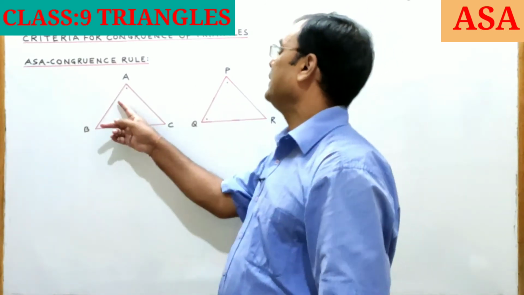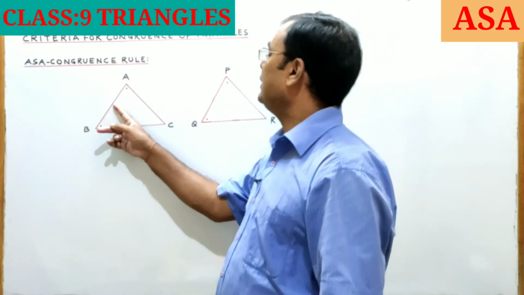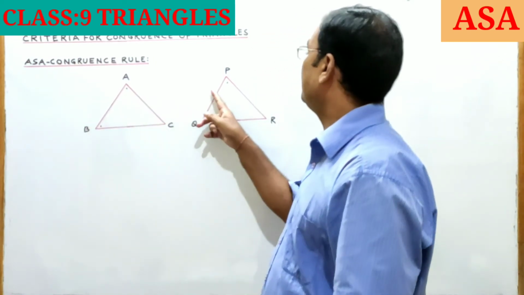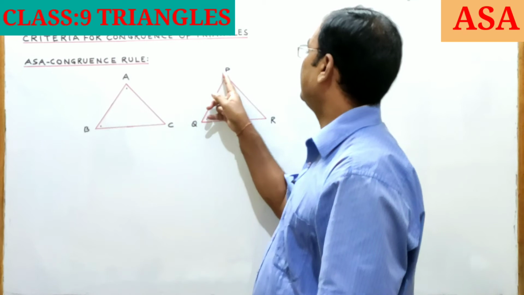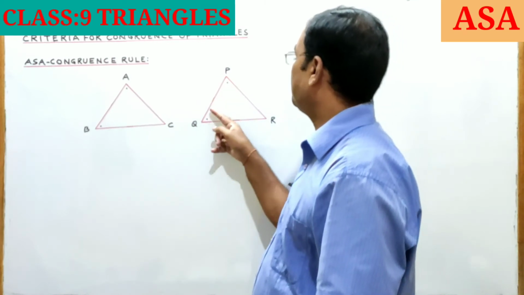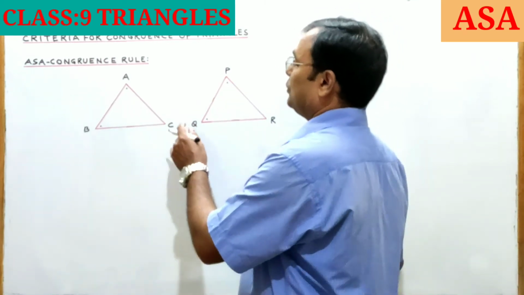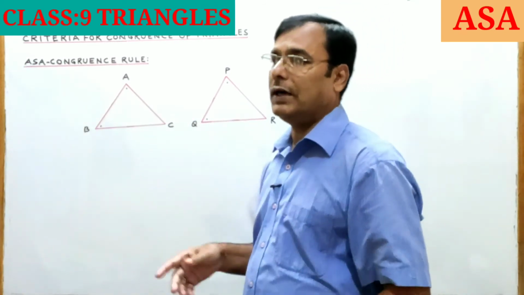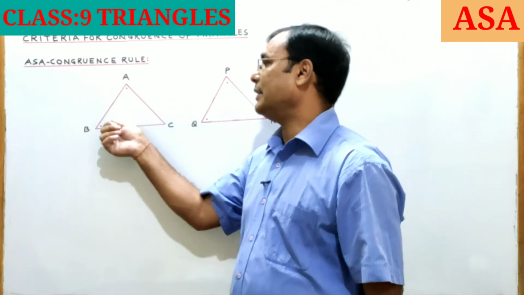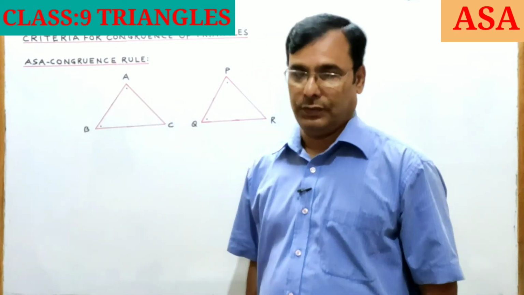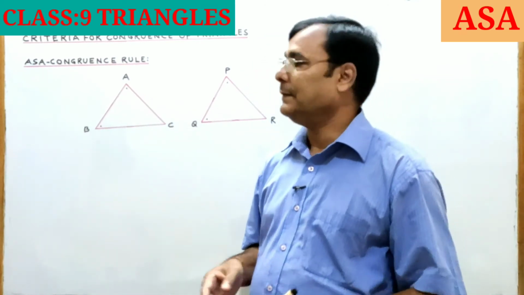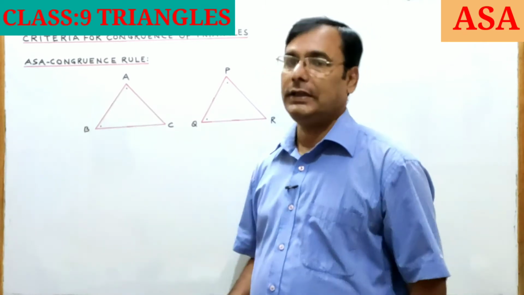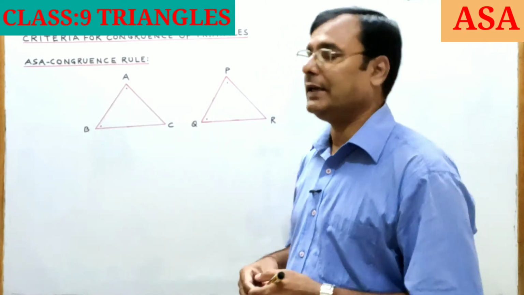Side AB in triangle ABC is the included side between the two given angles. PQ is also the included side between the two given angles P and Q. So triangle ABC is congruent to triangle PQR by the angle side angle congruence rule. And this congruency in symbolic form we write like this.